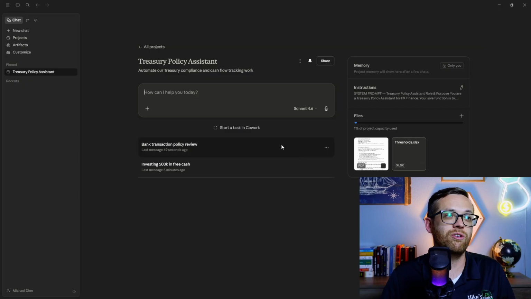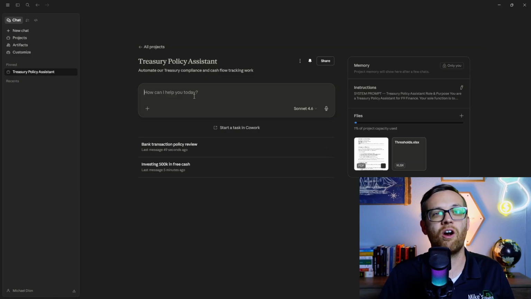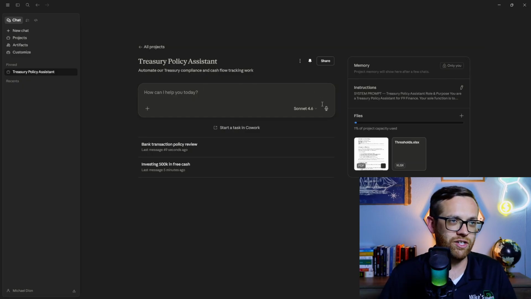The other thing I wanted to show you is, again, within the project, it's holding multiple chats. So this was our first test about what to do with $500,000 of free cash, and this was our transaction policy review. Now, the last thing I want to do is check the guardrails. Guardrails are kind of those standing rules, it's another term for them, to make sure that the tool doesn't do anything out of bounds. So I'm going to ask a question that we don't want it to answer.